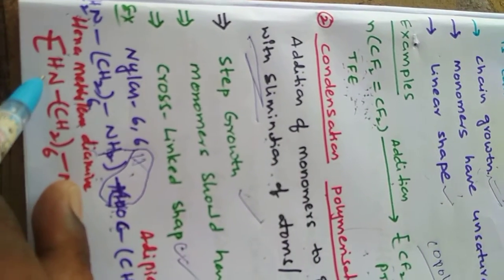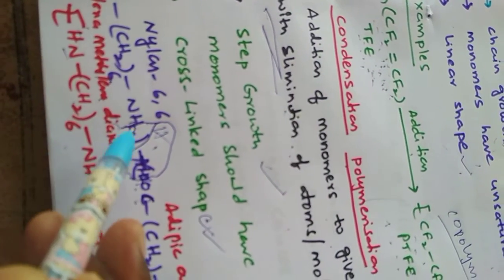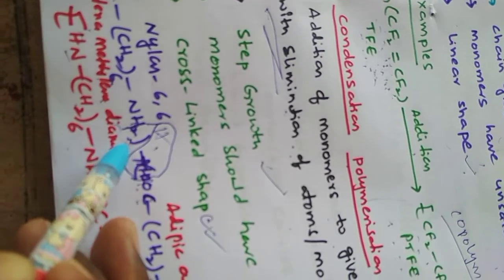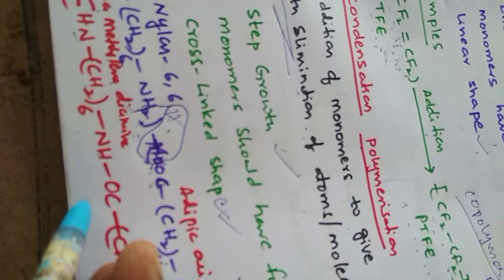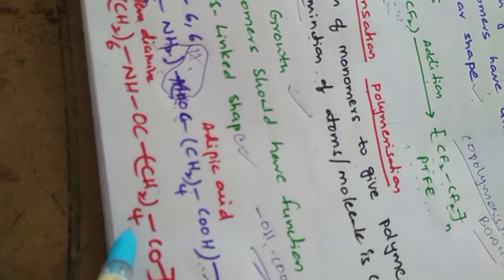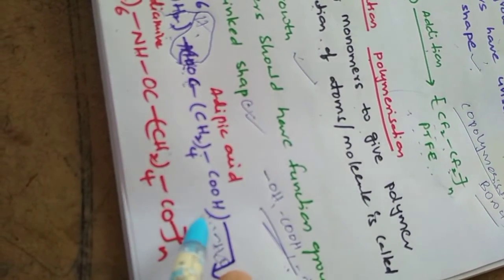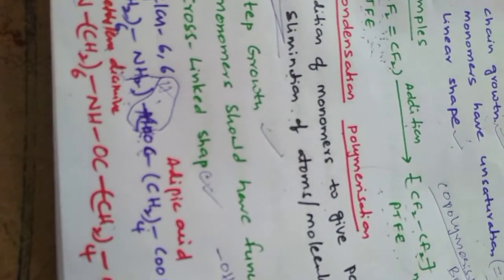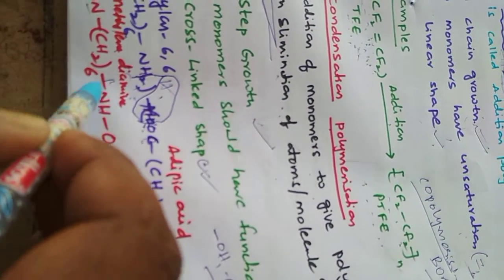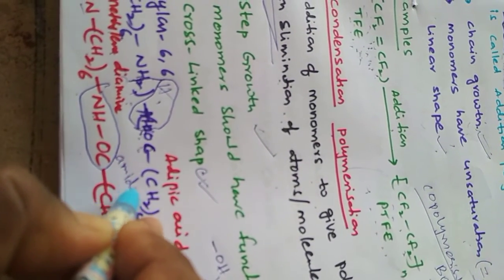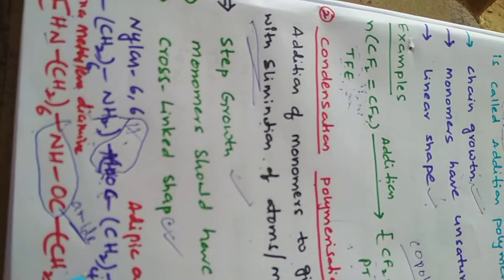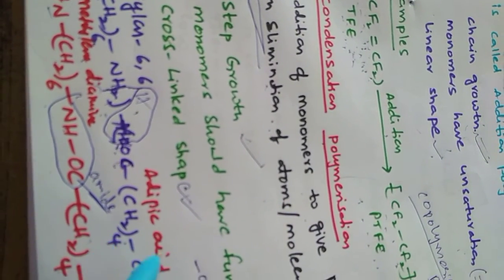Hence NH2 becomes NH, CH2 taken 6. Here hydrogen is eliminated during the polymerization, hence NH. OH is eliminated during the polymerization, hence CO, and CH2 taken 4. Here OH is eliminated during the polymerization, hence CO. So this CO-NH bond is called an amide bond. Hence this nylon 6,6 is also called a polyamide.